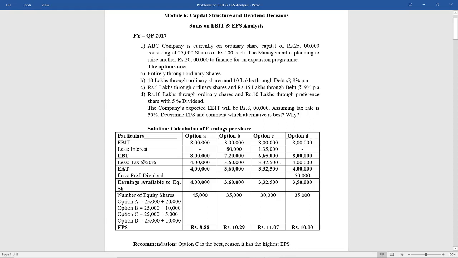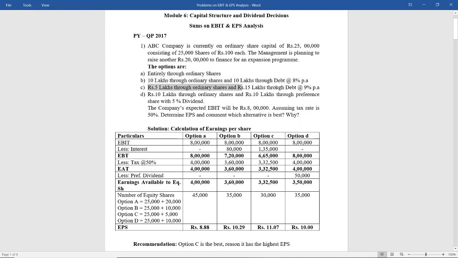Your next step is to deduct preference dividend. I told you that you deduct preference dividend only when preference shares are there in the option. In option A, there are no preference shares, so no preference dividend, because preference dividend is only paid to the preference shareholders. So if the additional 20 lakhs is not raised through preference shares, the question of preference dividend will not come into the picture. In option B also there are no preference shares, therefore preference dividend is not deducted.